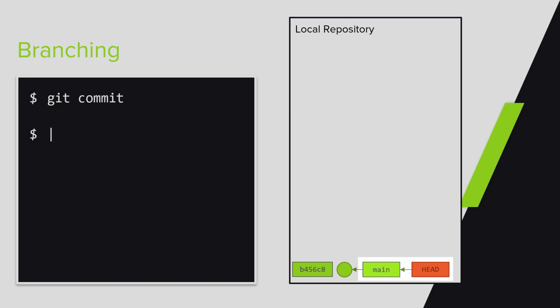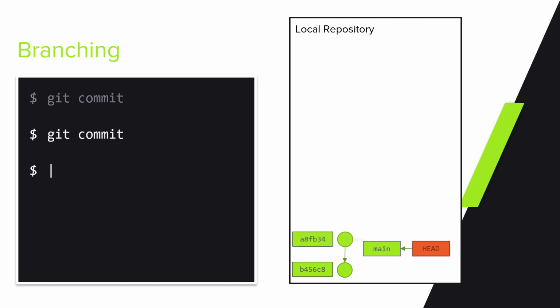On the right hand side we see two English terms, main, which is the name of the current branch, and head, which is a special label. We can easily see that main points to the current commit and head points to main. Once we commit again, we can see how the label main moves to the latest commit and head just keeps pointing at it. If our head is pointed at a branch when we commit, the tip of the branch, or the label, main in our case, always moves to this new commit.